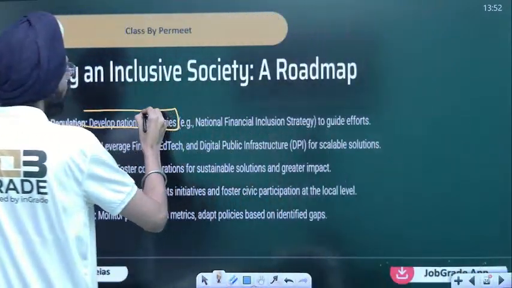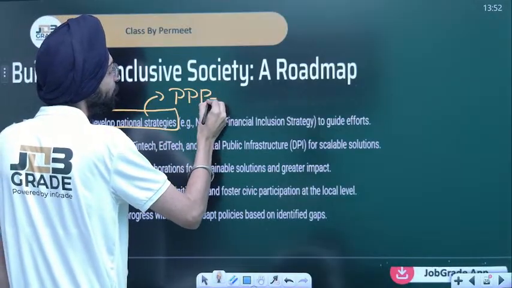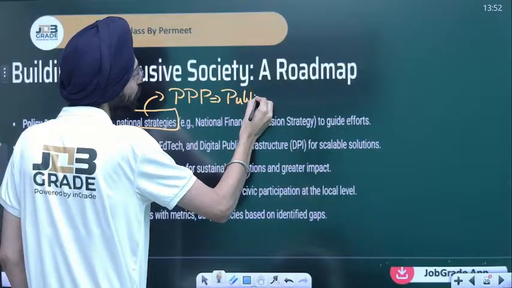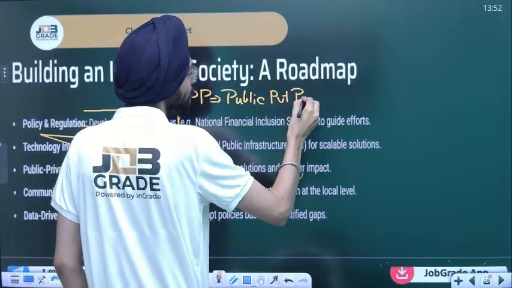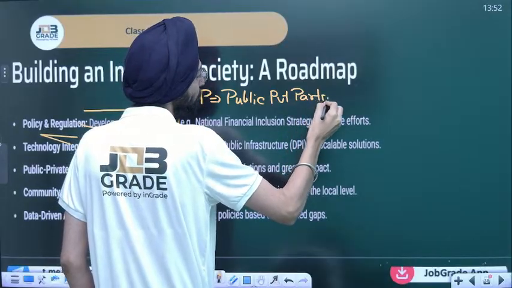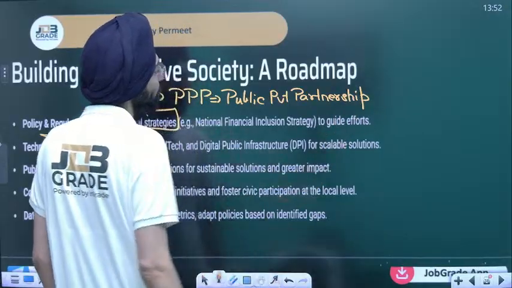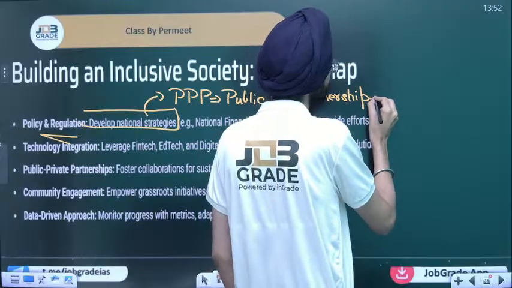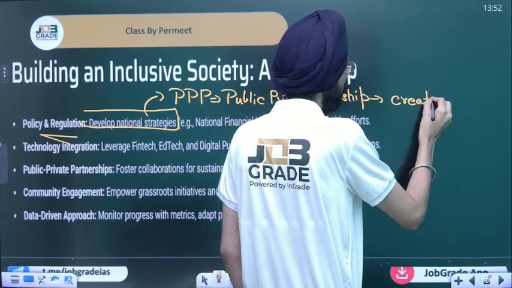We need this model in order to create a public private partnership, to create what we call an inclusive society.